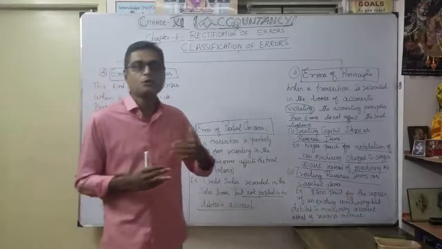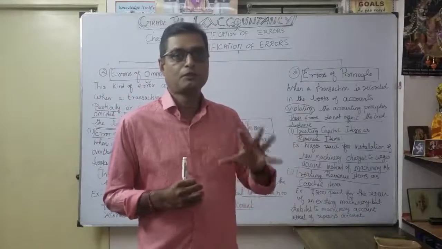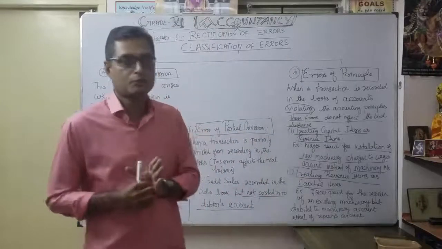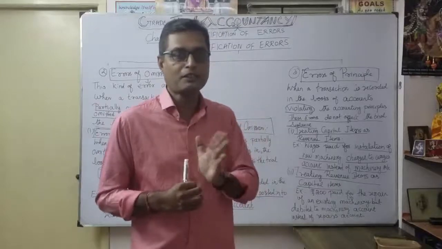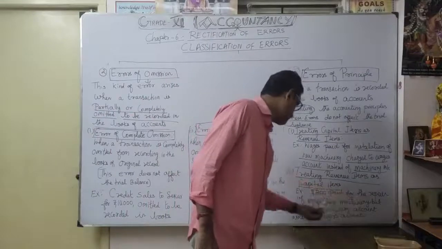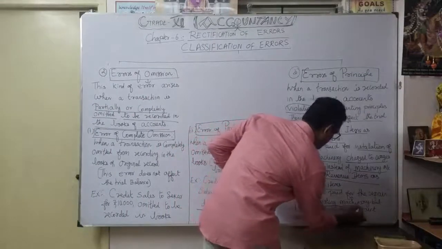It is coming under revenue expenditure for the day-to-day financial year. Here, 200 paid for the repair of an existing machinery, to make it working condition.